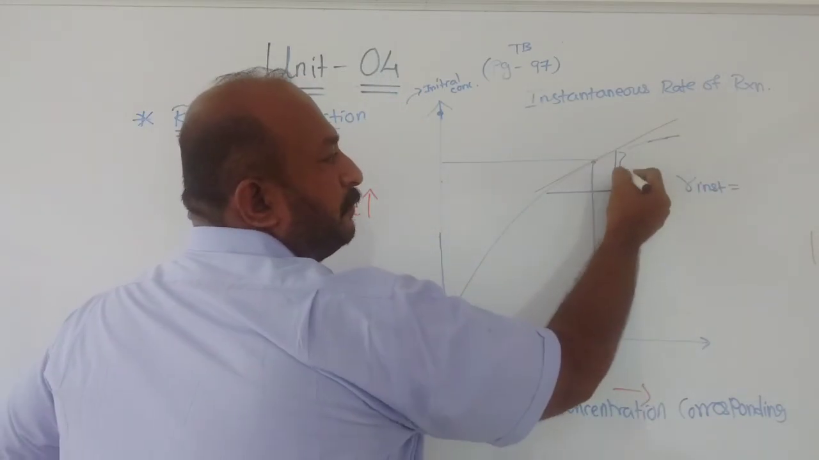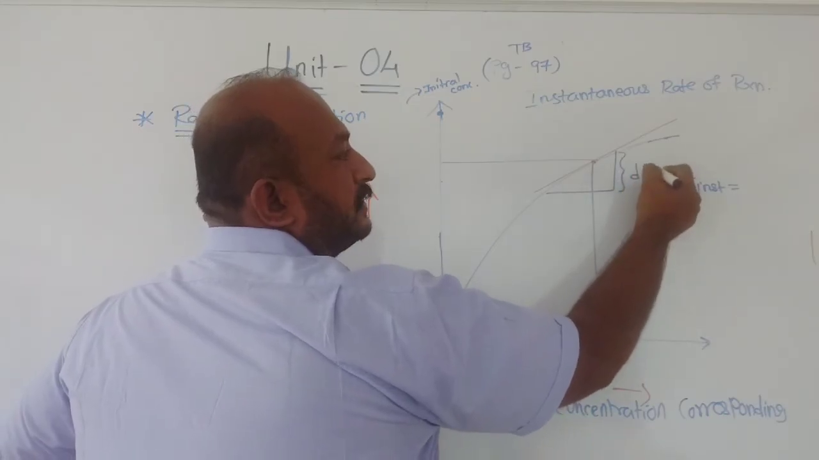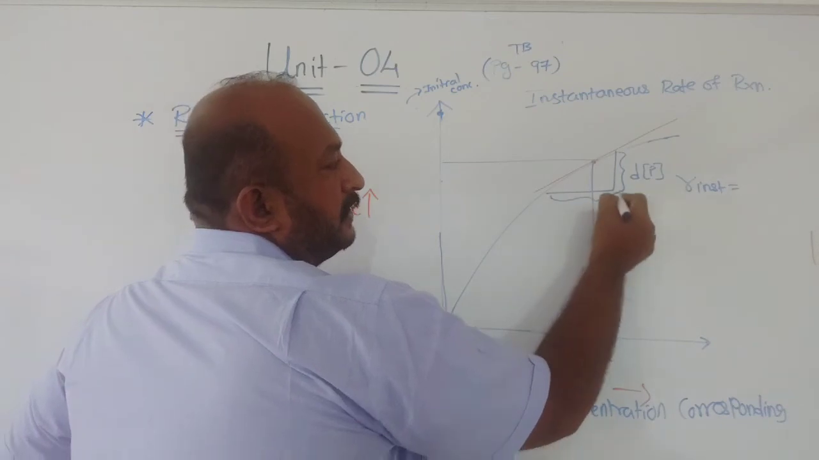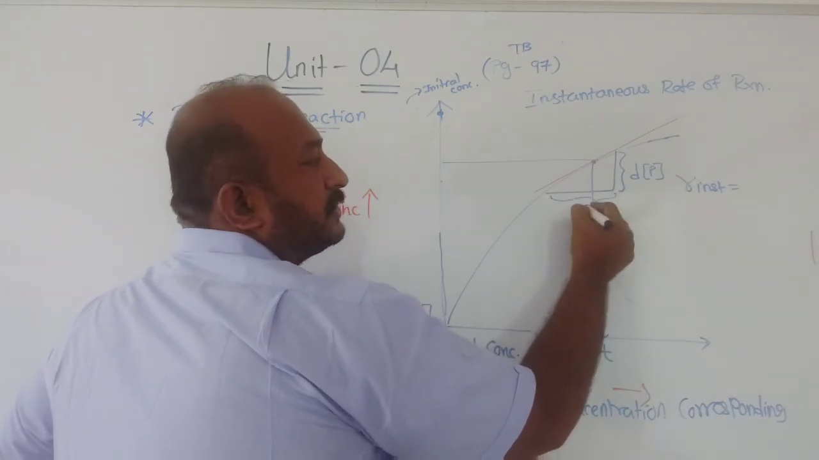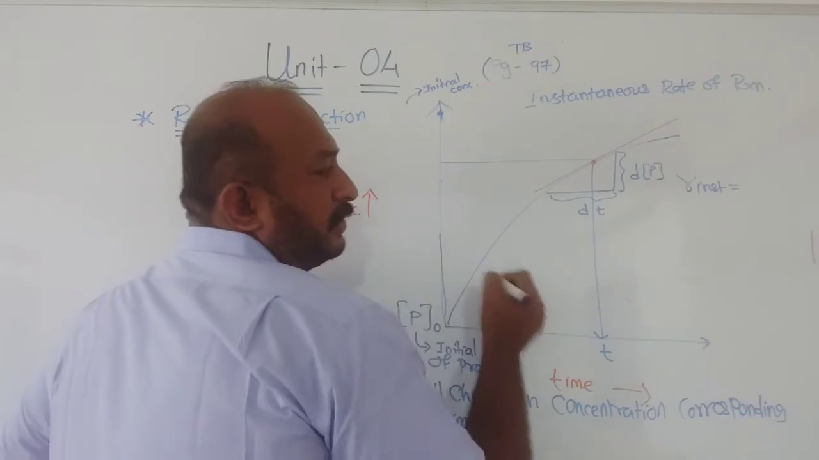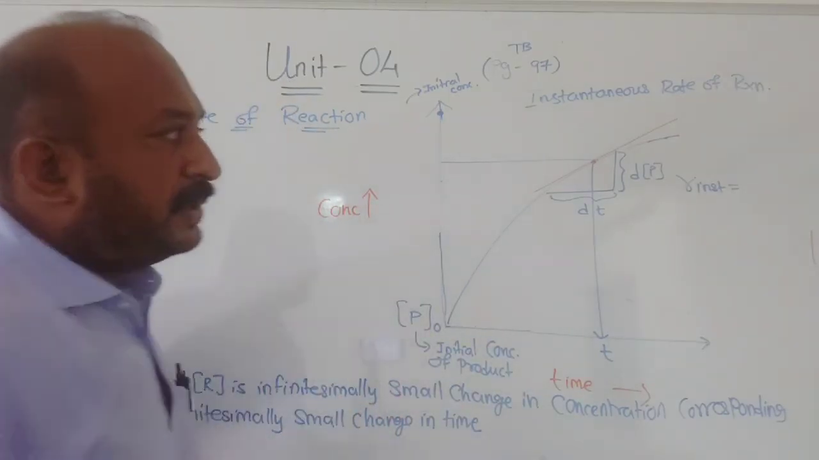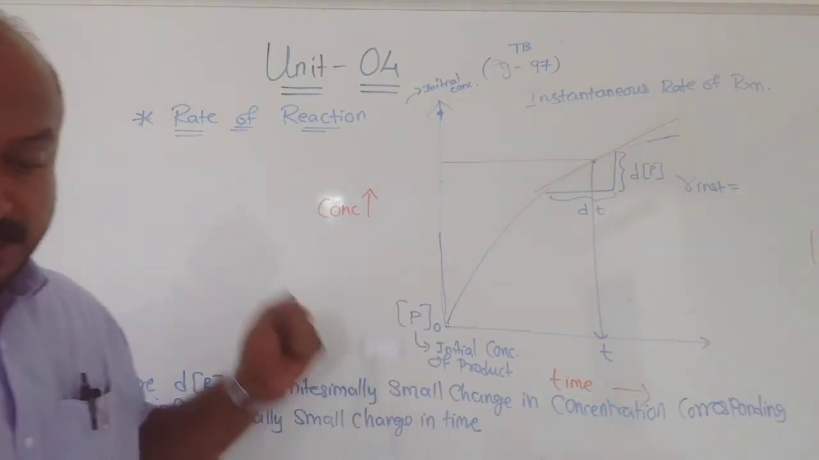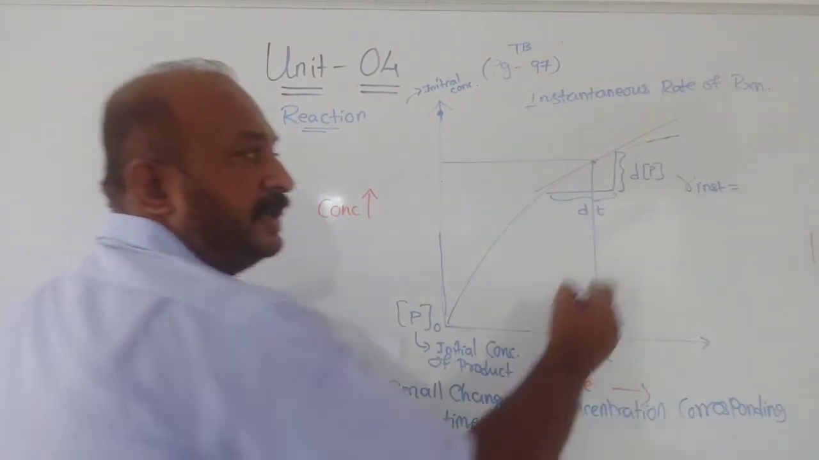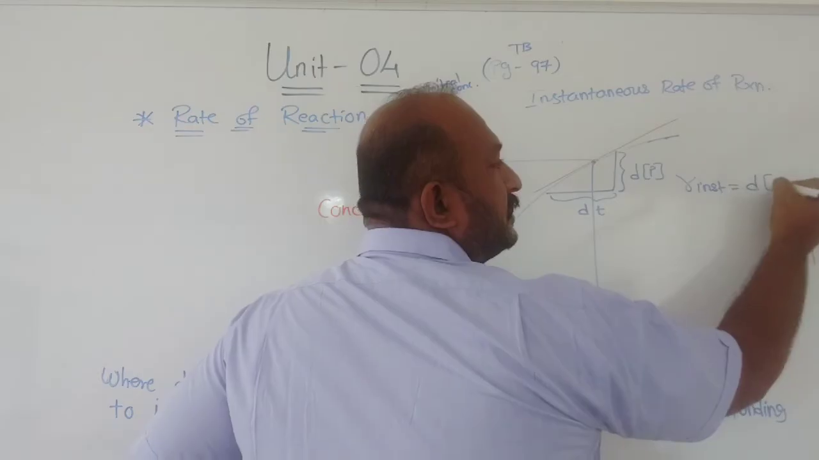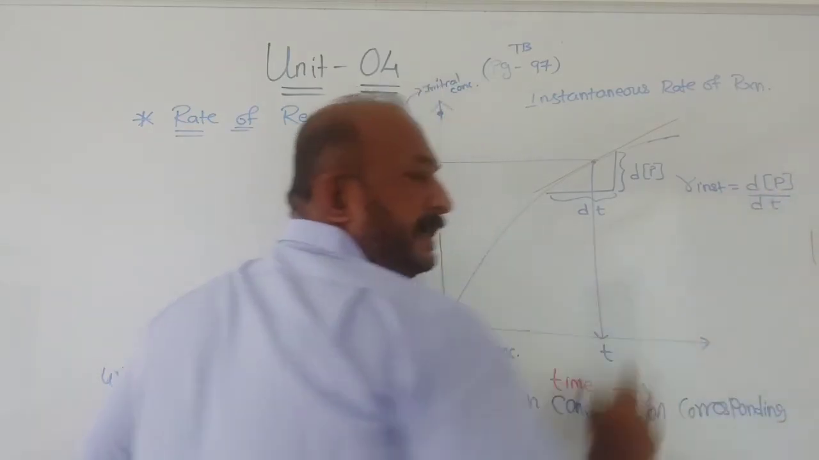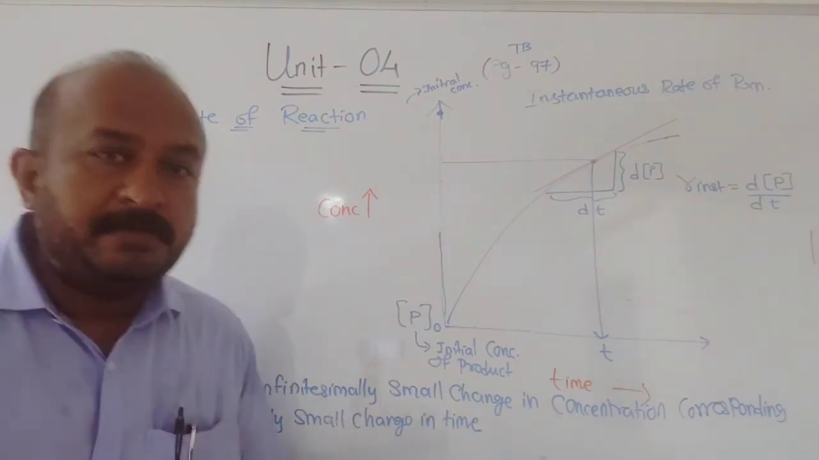So here this part represents the change in concentration in the form of dP and this part represents the change in time, that is dt. Understood or not? So if I want to give the instantaneous rate of reaction, I can write R instantaneous rate will be equal to change in concentration of P upon change in time, that is dP by dt. Now why do I use this term dP by dt?